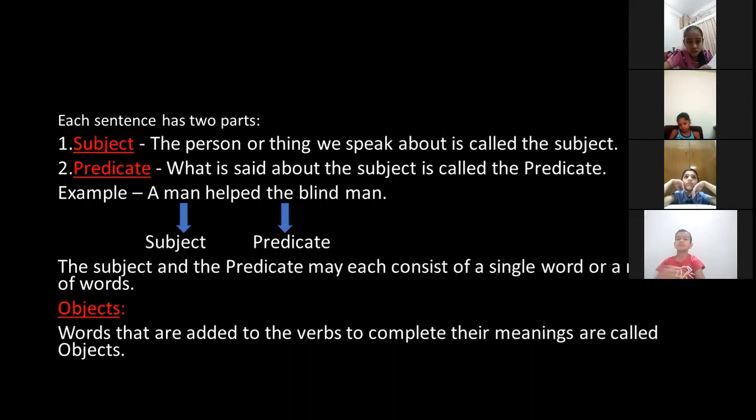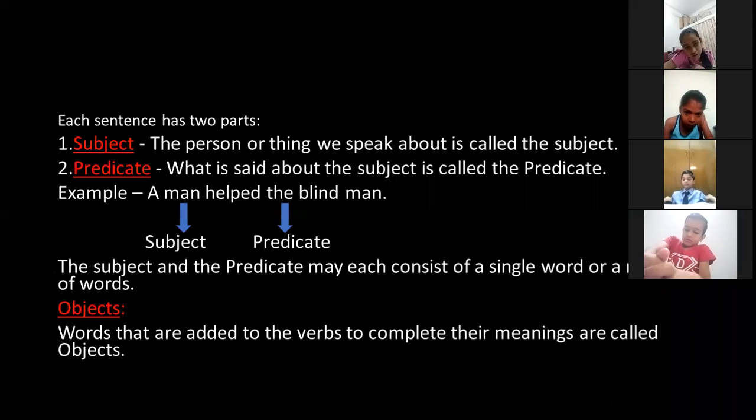Here in the sentence, "helped" is the verb. If I say "A man helped," my sentence is not complete. But when I add the words "the blind man," the sentence gives me complete sense or complete meaning. So the words which are added after the verb to complete the meaning are called objects.